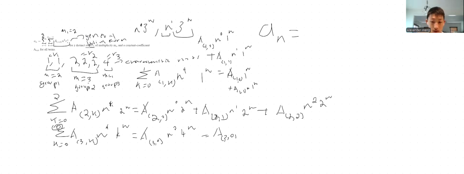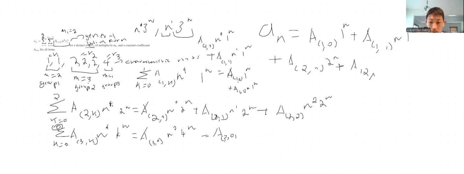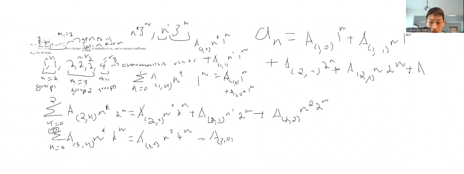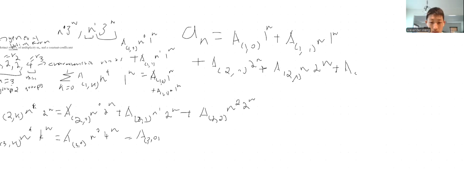The first one was a of 1 comma 0, 1 to the power of n, plus a of 1 comma 1, n, 1 to the power of n, plus a of 2 comma 0, 2 to the power of n, because n to the power of 0 is 1, plus a of 2 comma 1 times n times 2 to the power of n, plus a of 2 comma 2 times n squared times 2 to the power of n.